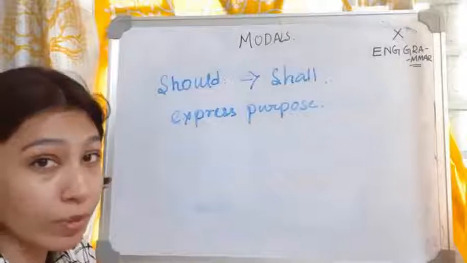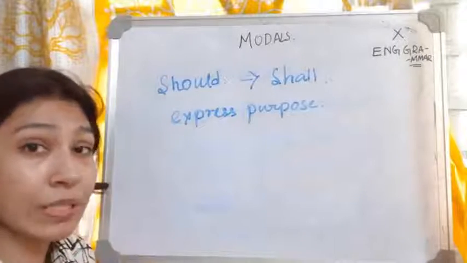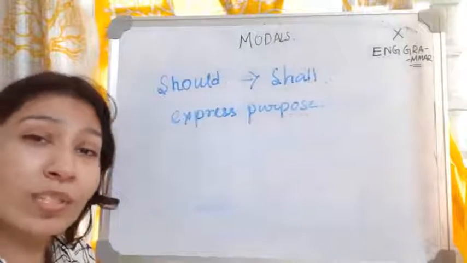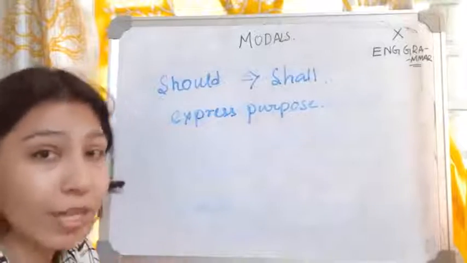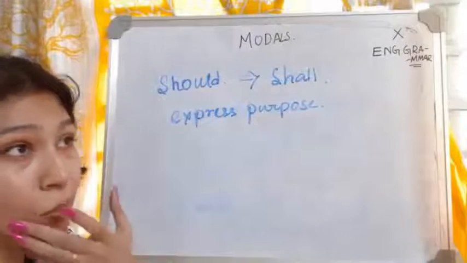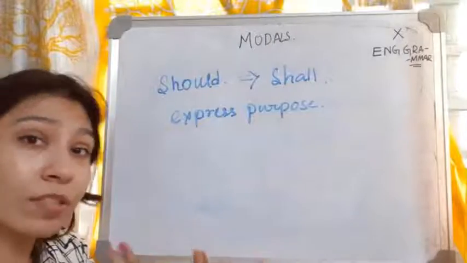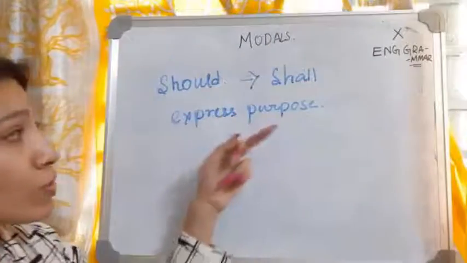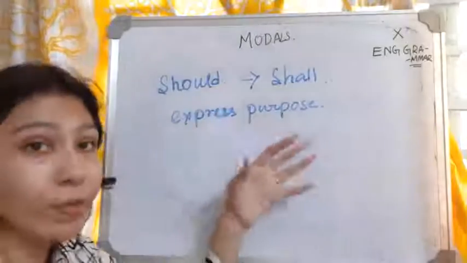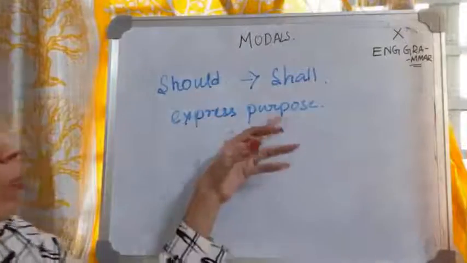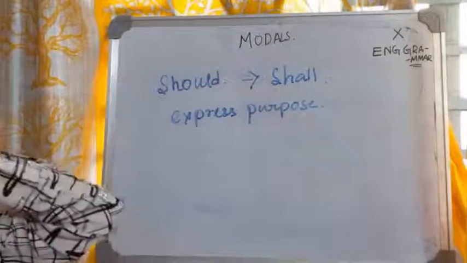She deserves to be the topper in the class. Hina had already worked so hard that she should top. We know that Hina has worked very hard, so she should top. There was a purpose, the purpose of topping in the class. For that we can use should.